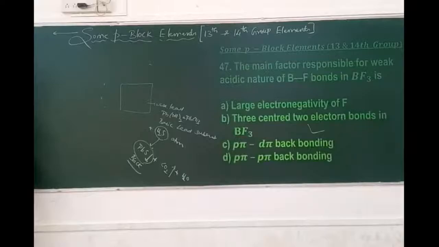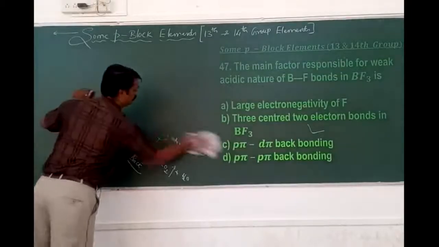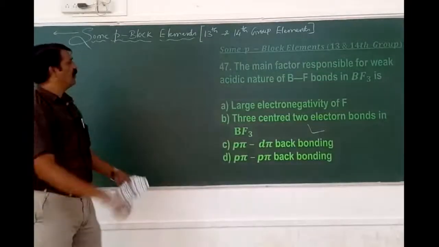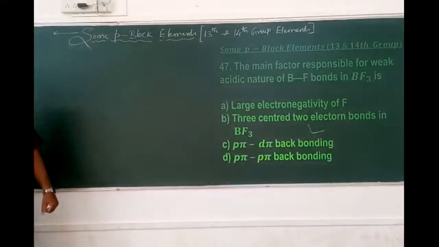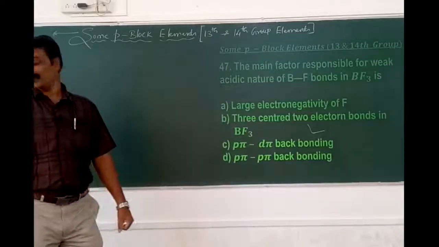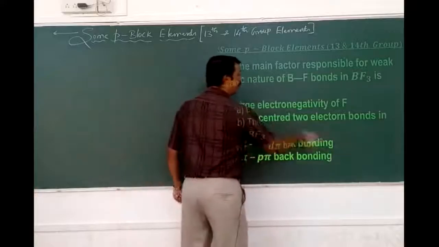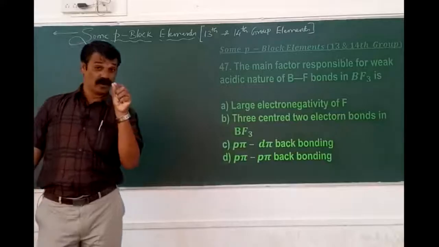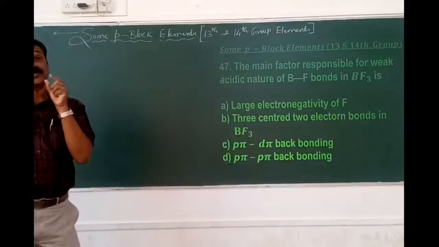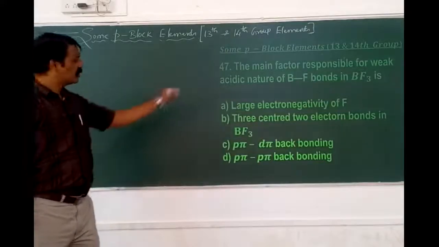Next, 47. The factor responsible for the weak acidic nature of boron trifluoride is, as I already mentioned, what? The back pi bonding or p-pi bonding is found to be the largest in case of boron trifluoride because of the smaller size. That is why it behaves with the least Lewis acidic character. What is that? Boron trifluoride. So here the reason is given.